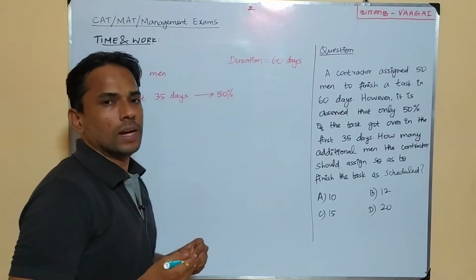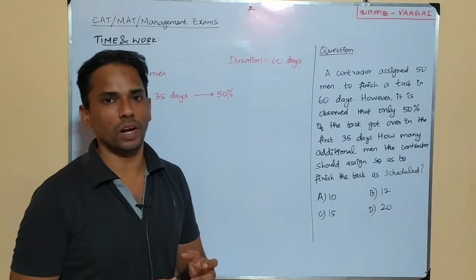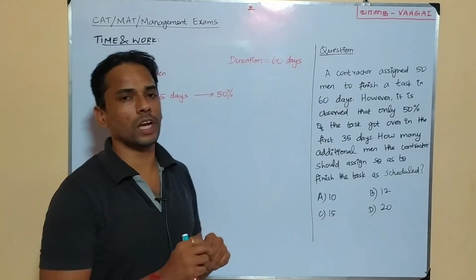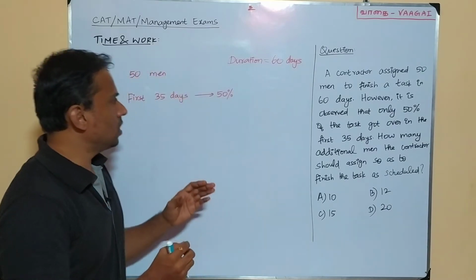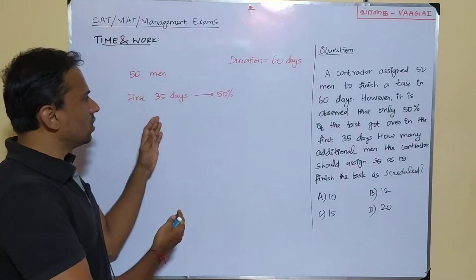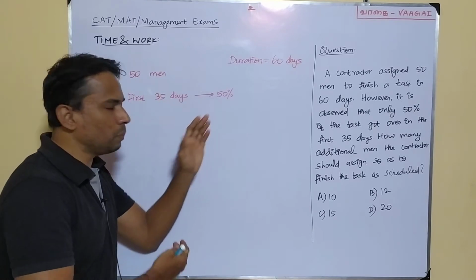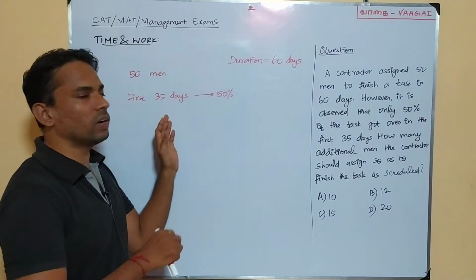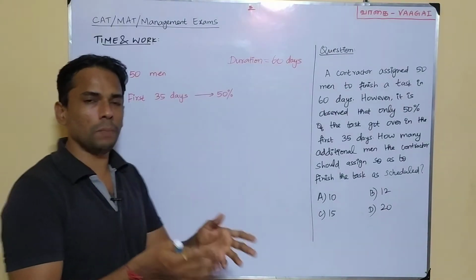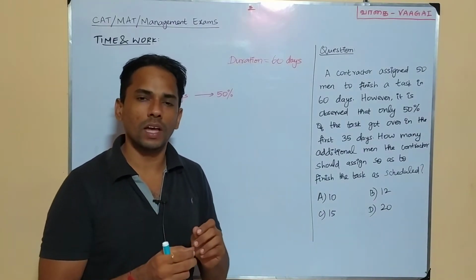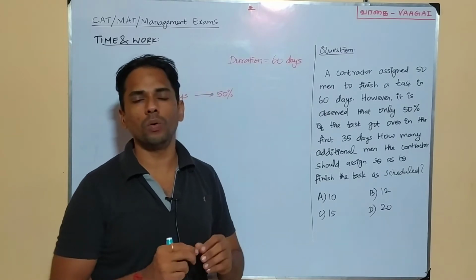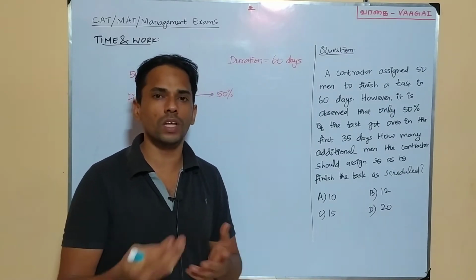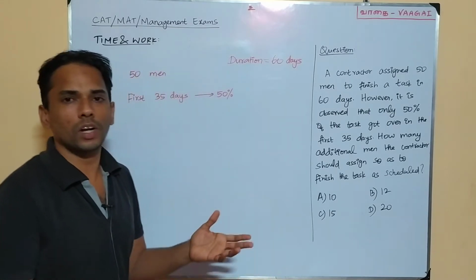So it is clearly visible here itself that this work will not get over within the scheduled number of days. In the first 35 days, these people finished only 50% of the work. So if the same trend continues, definitely they will take another 35 days to finish the remaining part of the work. It is obvious, right?